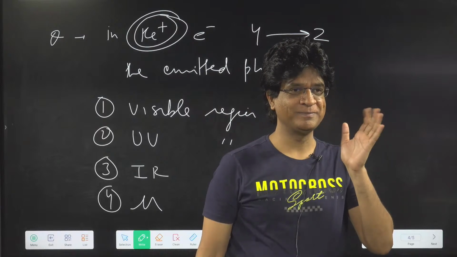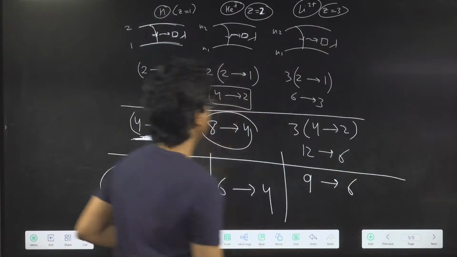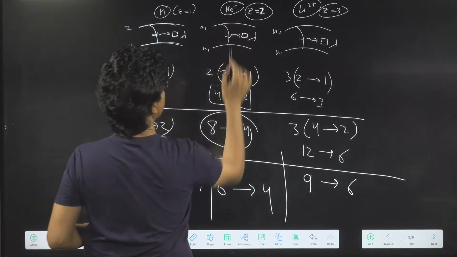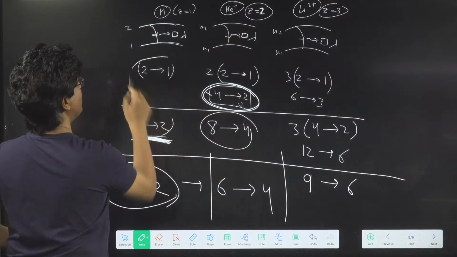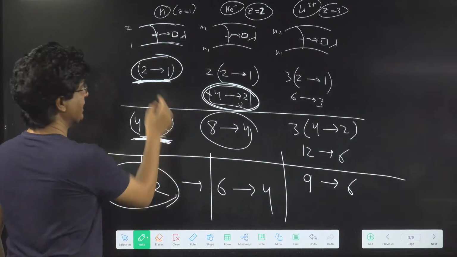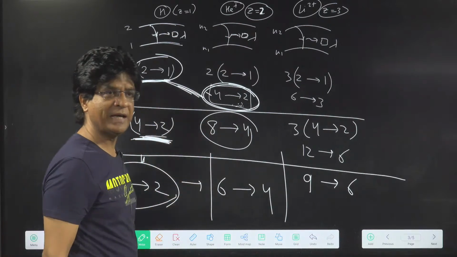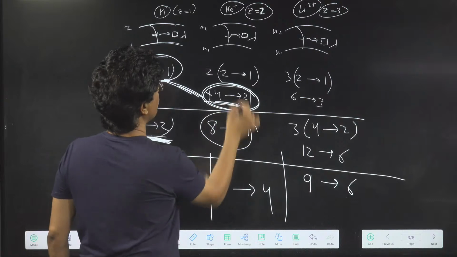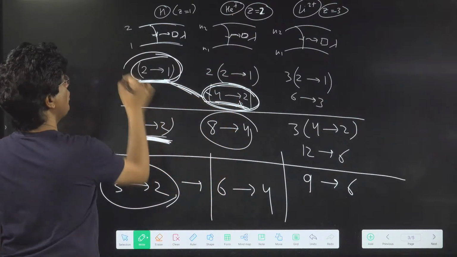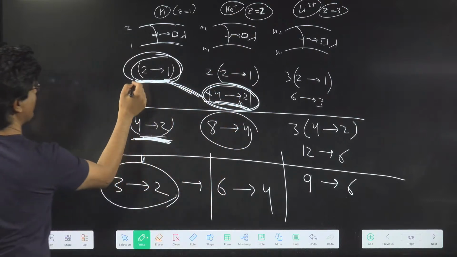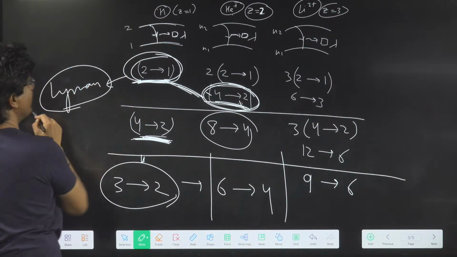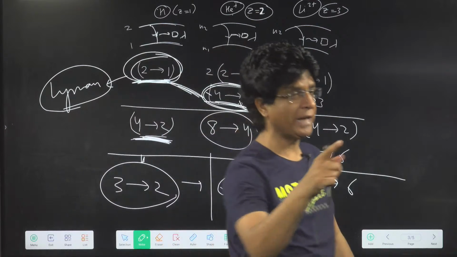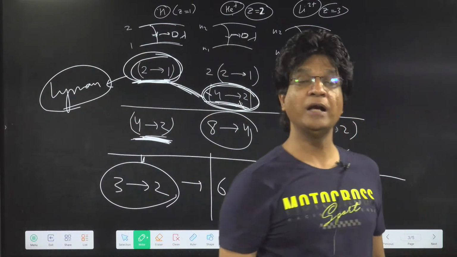In the hydrogen atom, and if you look over here, the electron in helium plus going from 4 to 2, in hydrogen atom will be going from 2 to 1. You'll get the same wavelength. If it is going from 4 to 2 in helium plus, in hydrogen it will go 2 to 1, and 2 to 1 transition in hydrogen is what? Lyman series. Yes or no? And Lyman series lies where? It lies in the ultraviolet region.